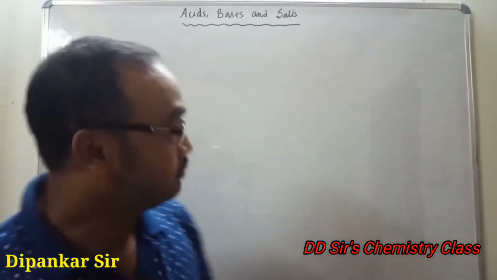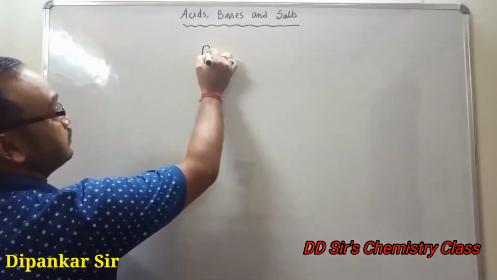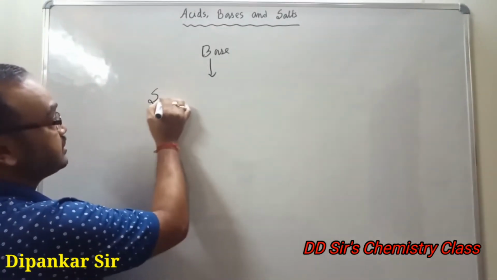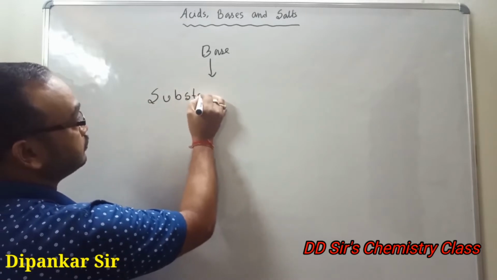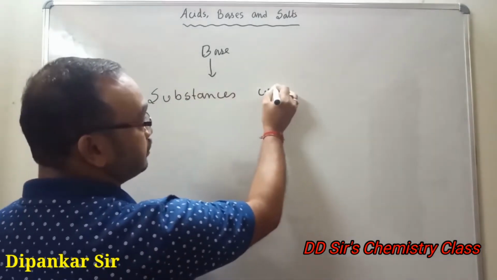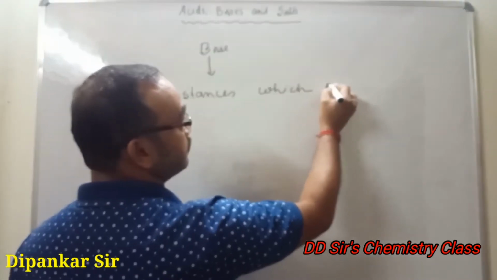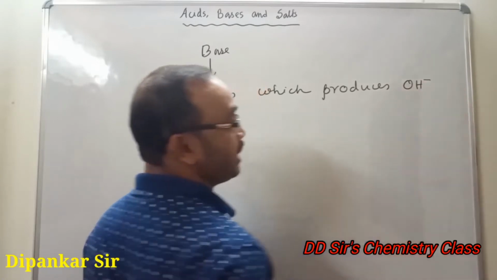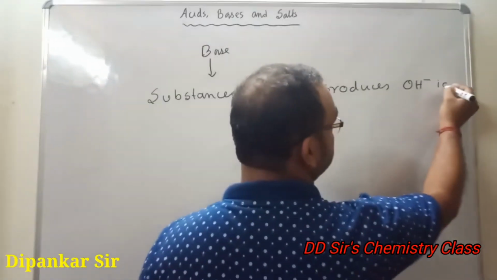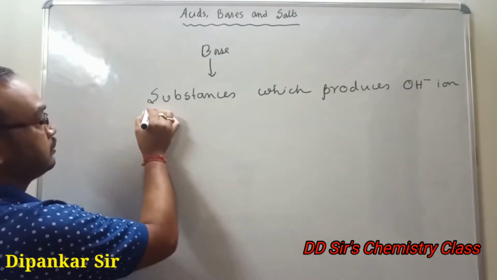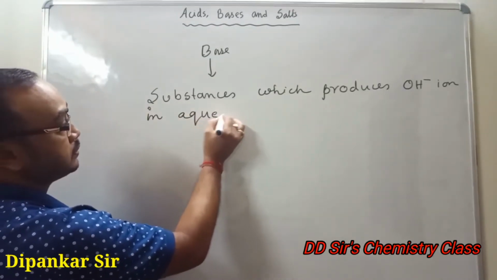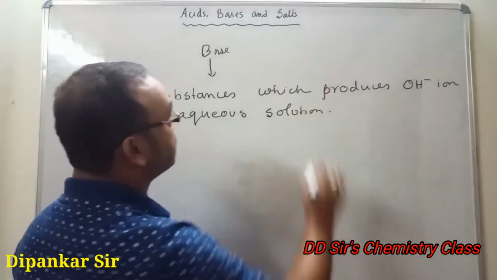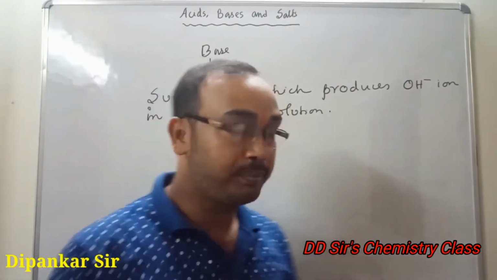Here, base means substances which produce OH minus ions in aqueous solution is called base.